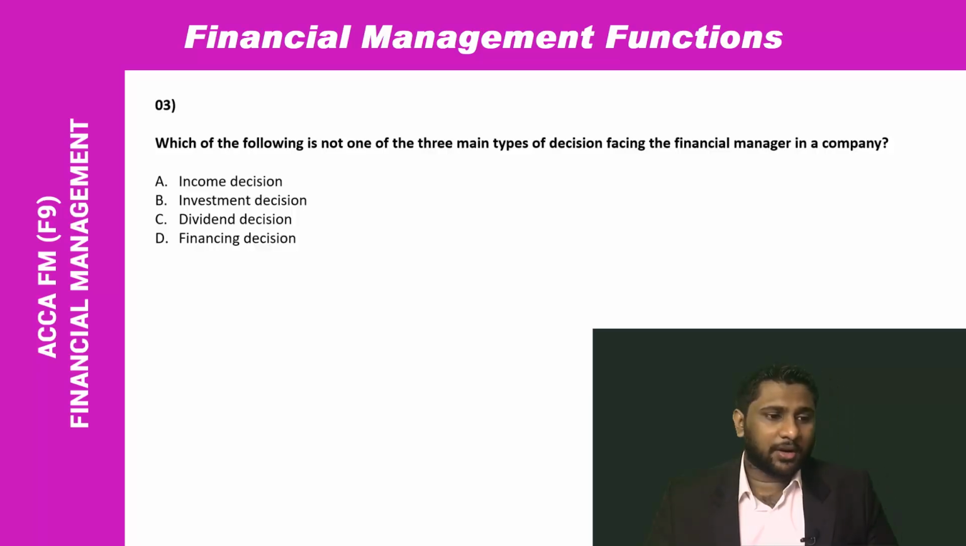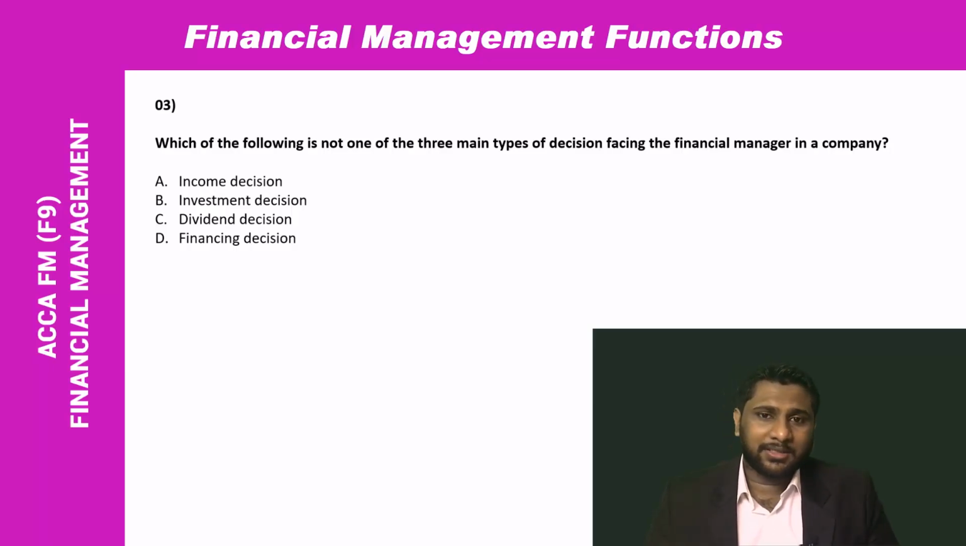Which of the following is not one of the main 3 types of decision facing the financial manager in a company? Normally in a company, financial managers take 3 types of decision. First one is the investment decision. In the investment decision, they decide which investment to proceed with, which investment to select. And they take the financing decision. As a company, they need financing for investment purposes and for working capital purposes. So how are they going to obtain this financing? The financing decision will be taken by financial managers.